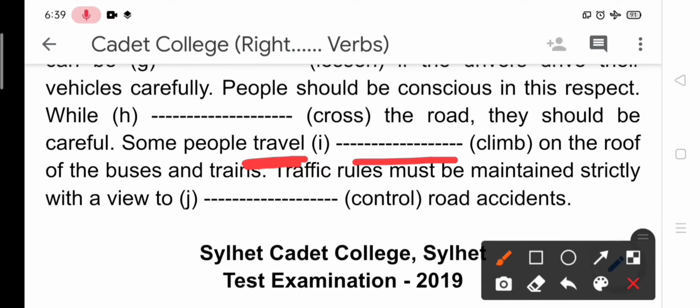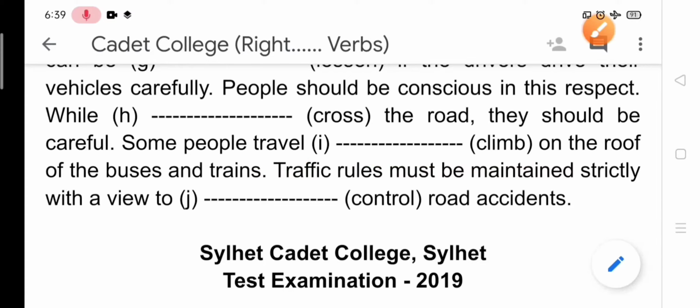So to omit the non-finite verb, we need to add ing with the base form of the verb. So the correct answer should be some people travel. Travel is a verb. We need to add ing with the other verb climb. Some people travel climbing on the roof of the buses and trains. Climbing.